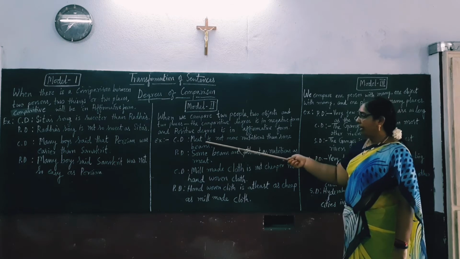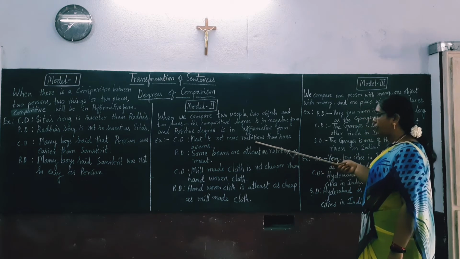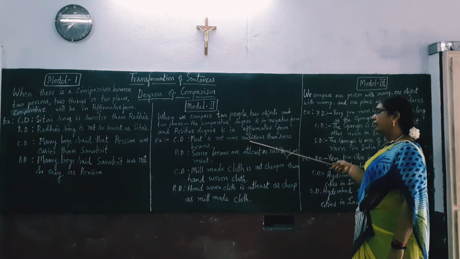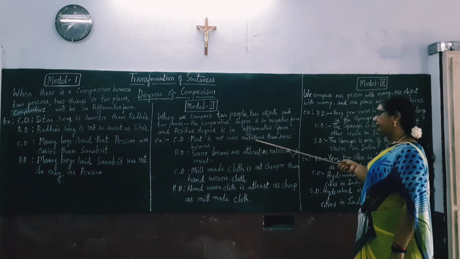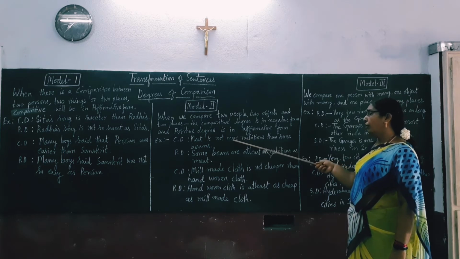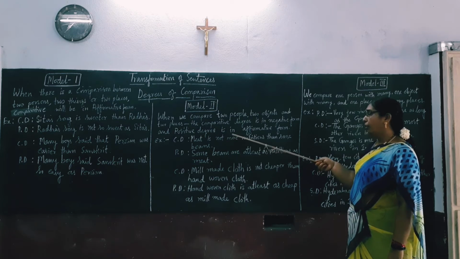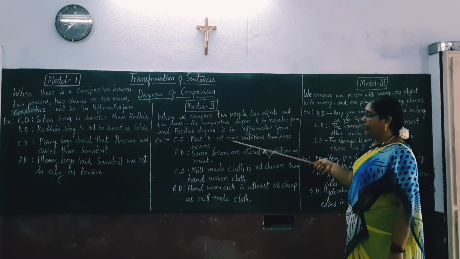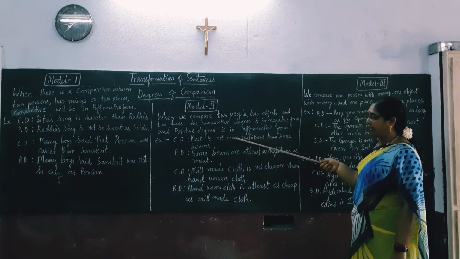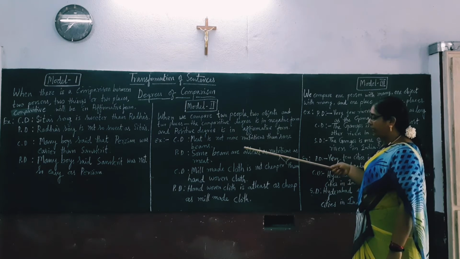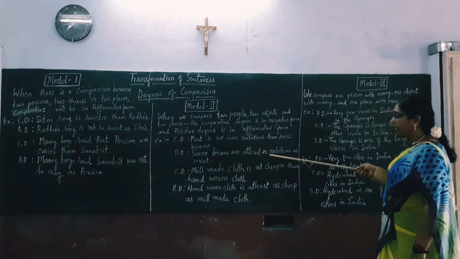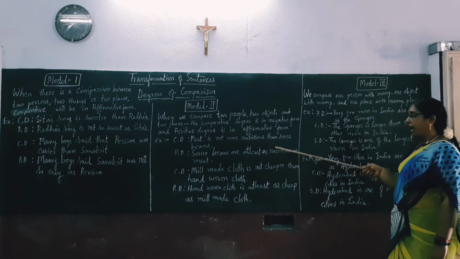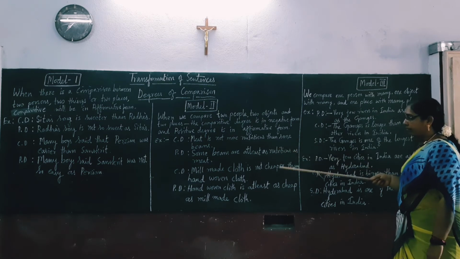We say meat is not more nutritious. Here the word nutritious, we say more, here we use more, most. More for comparative degree, most for superlative degree. If it is positive degree, we use as nutritious as.